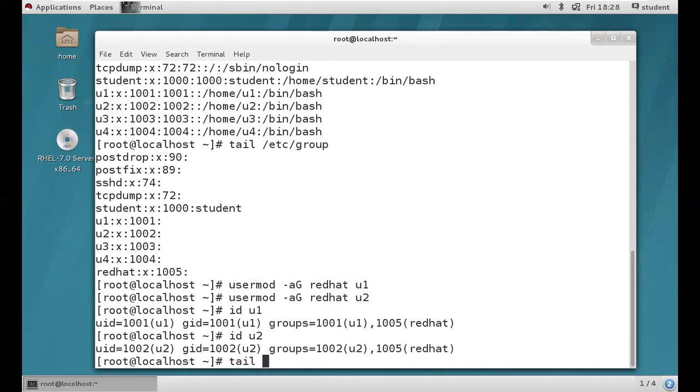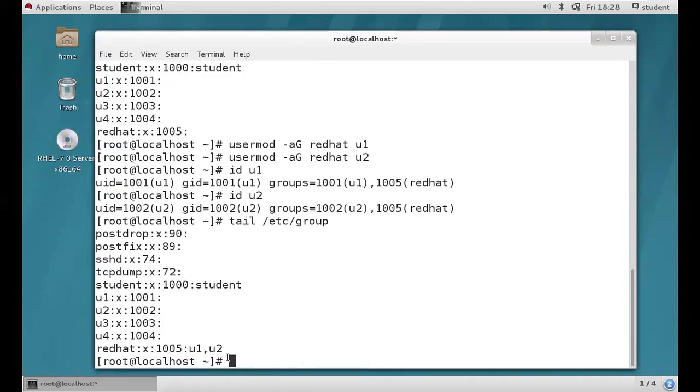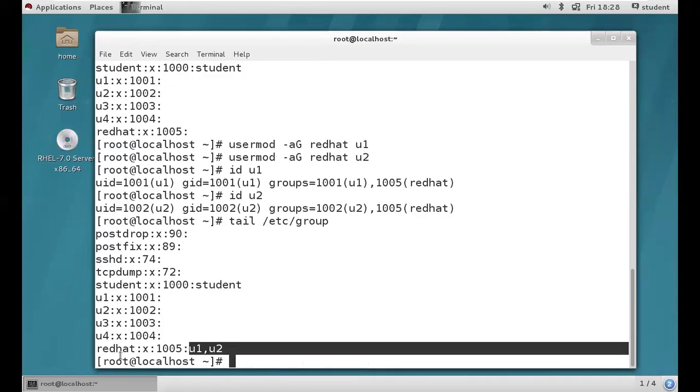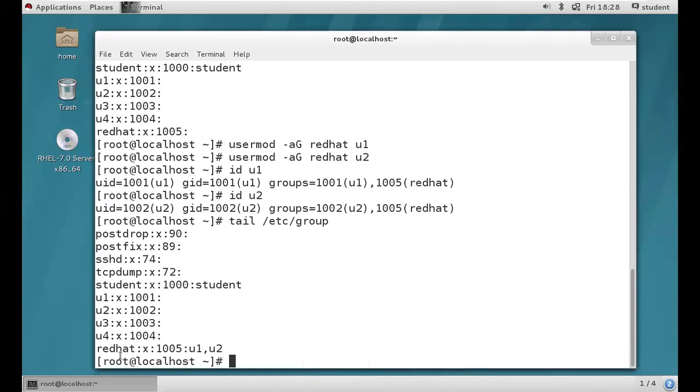Then let's verify with tail /etc/group. See, U1 and U2 are both Red Hat group members now. So I hope you're clear, guys.